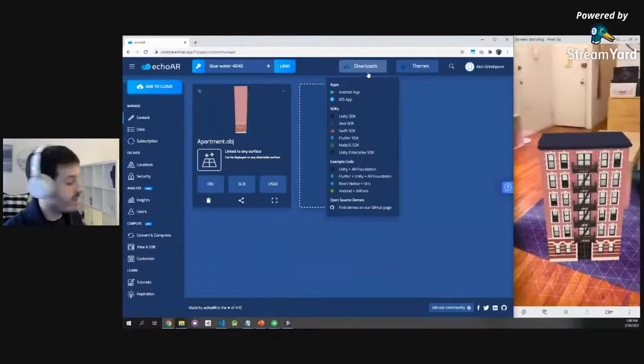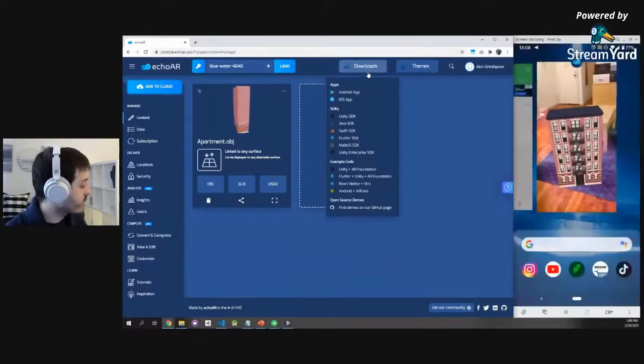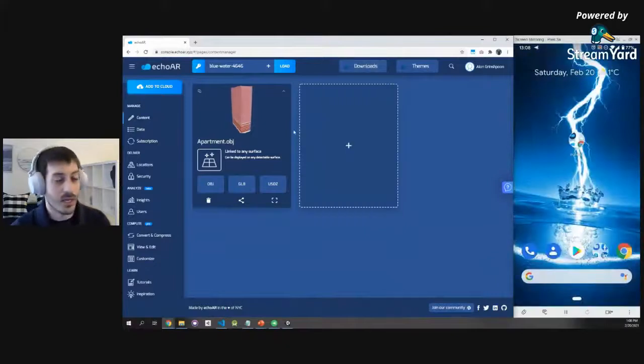How cool was that? But now what if I told you that you can actually see this building on your phone right now? As I mentioned, we support many different platforms, many different cameras. So what we just saw was a mobile app, but we also support web integration. So you don't have to install anything.